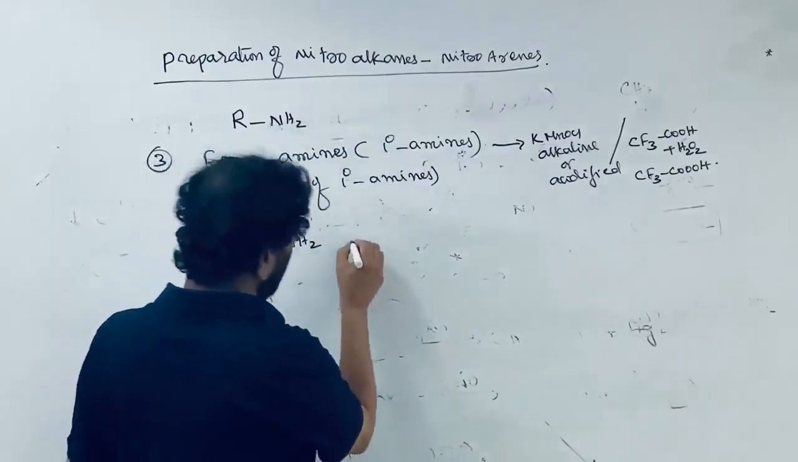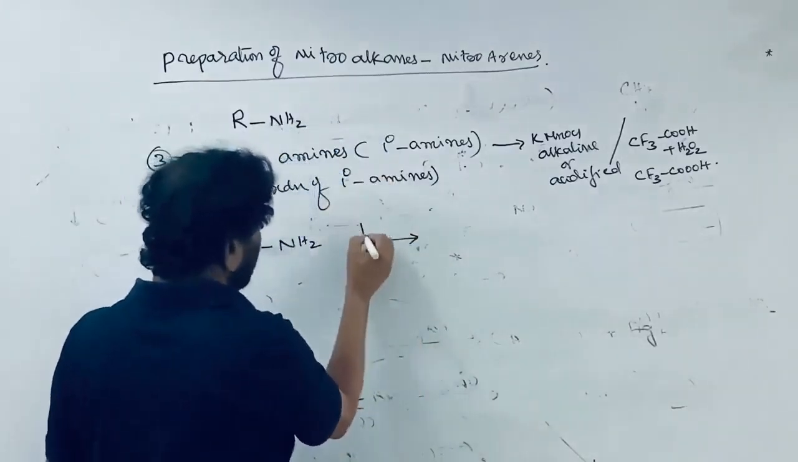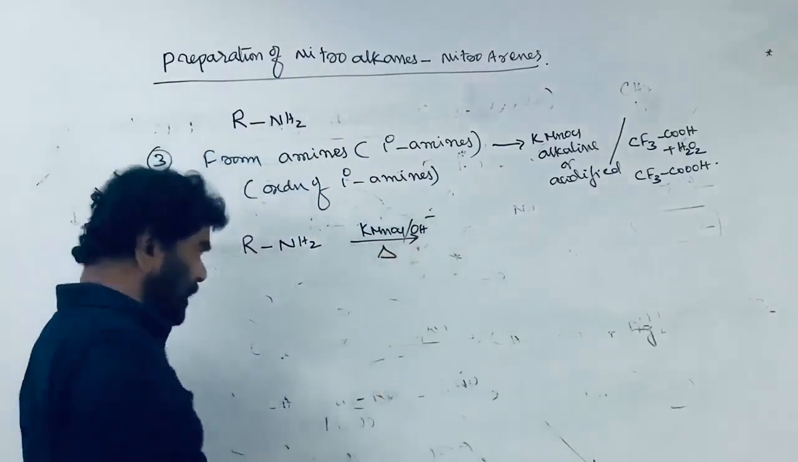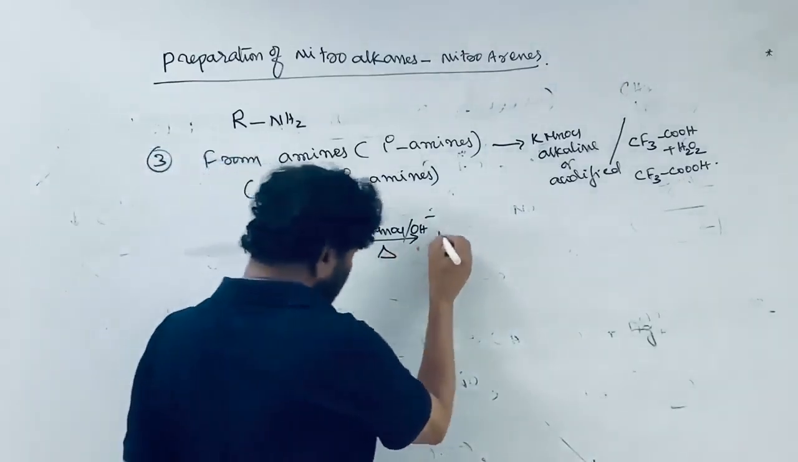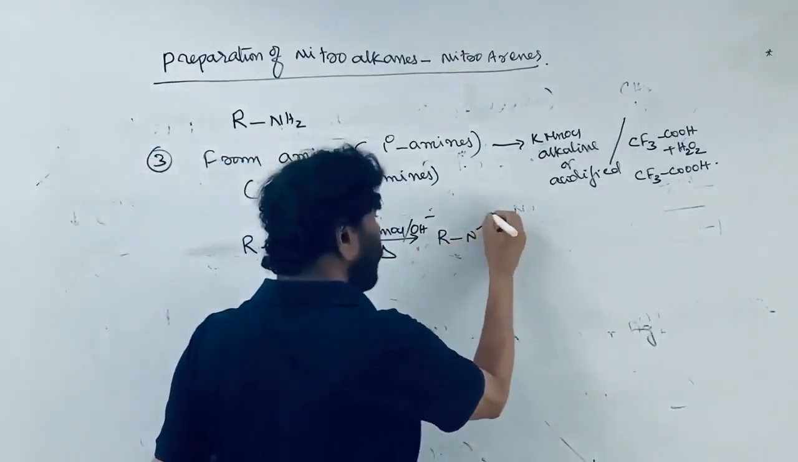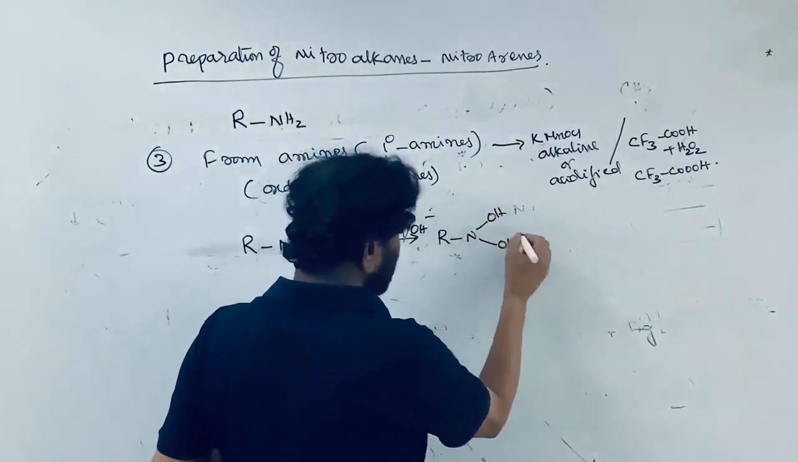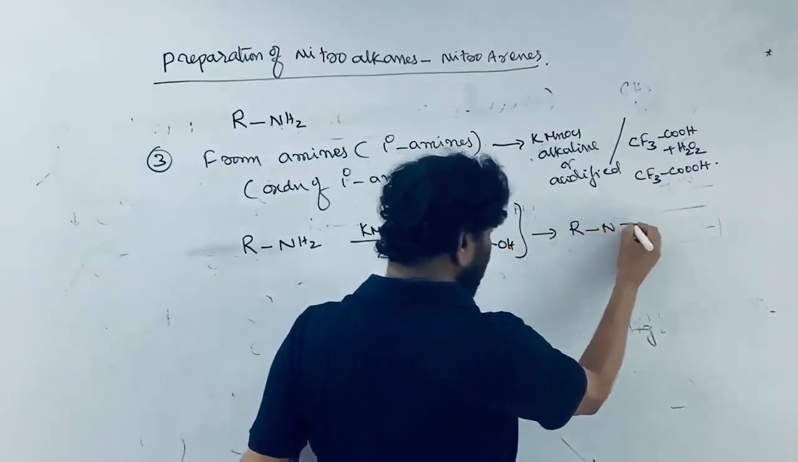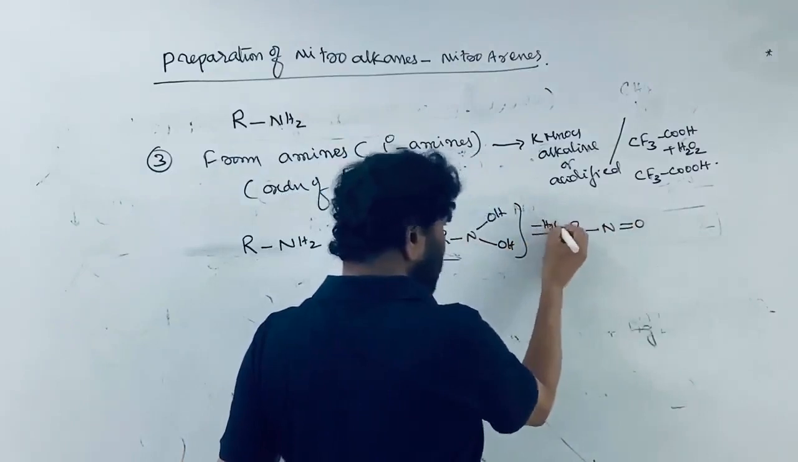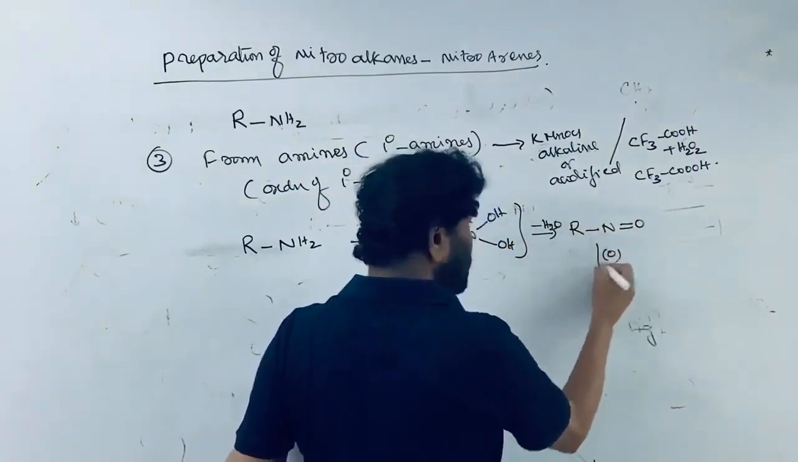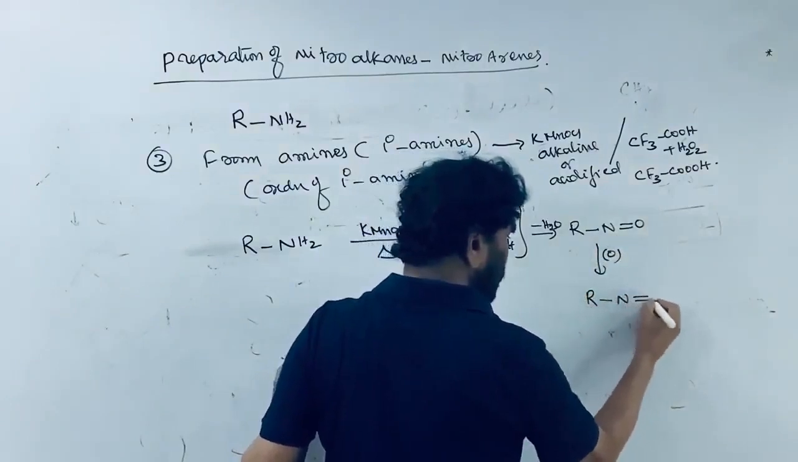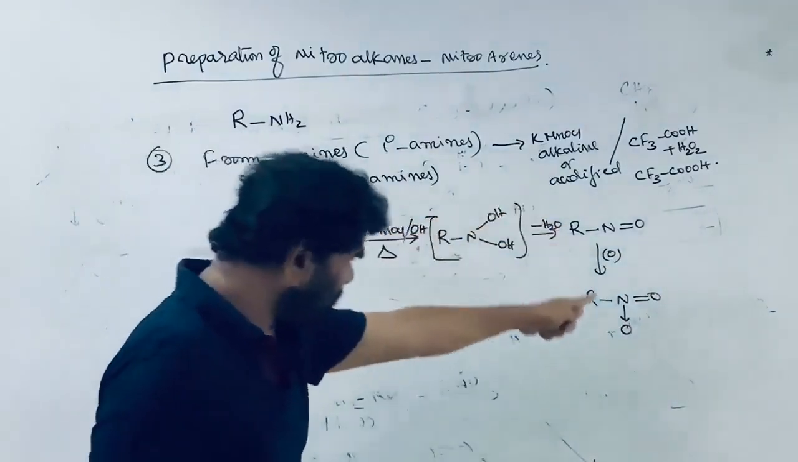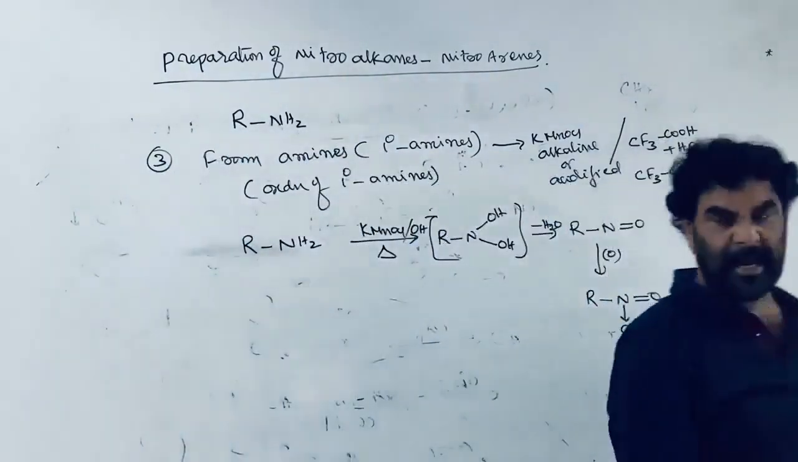So the primary amine on treatment with alkaline KMnO4, heat it. First it is converted into the compound with two OH groups on the carbon. This is unstable, with 2 OH groups. It is converted into the R-N=O by losing water. This is the nitroso compound, which further undergoes oxidation to produce the nitro compound, R-NO2. So first the nitroso compound forms, and that undergoes oxidation and gives the nitro compound.